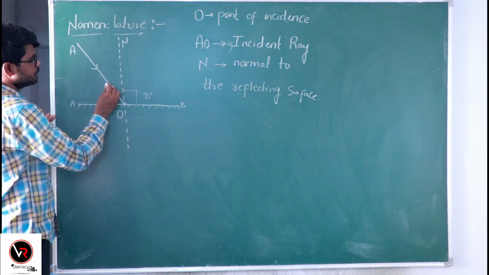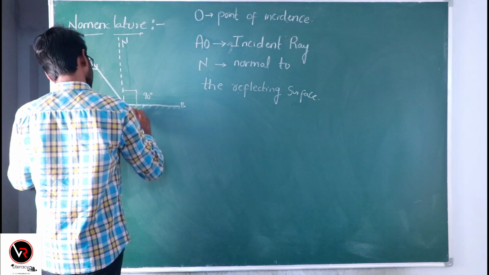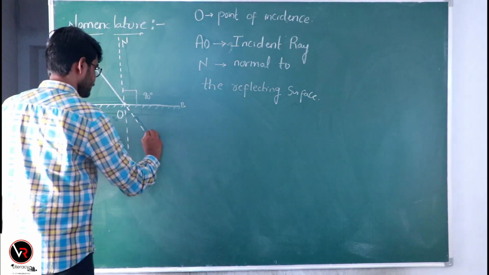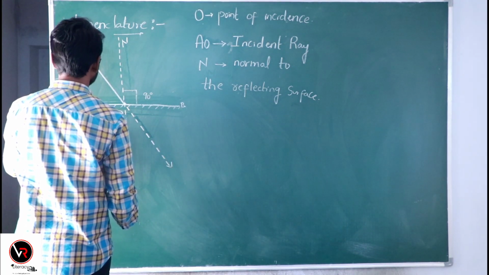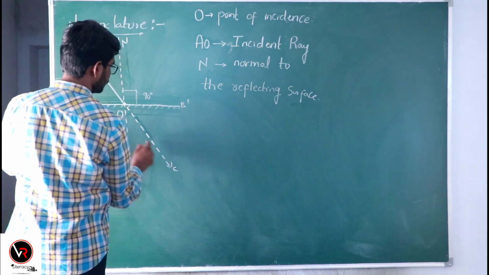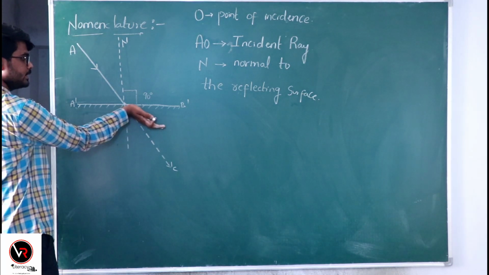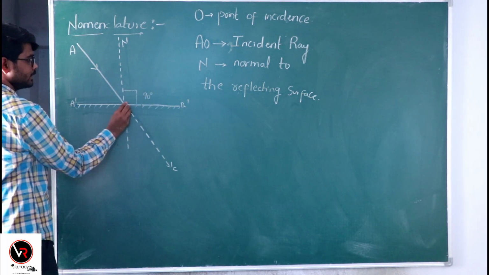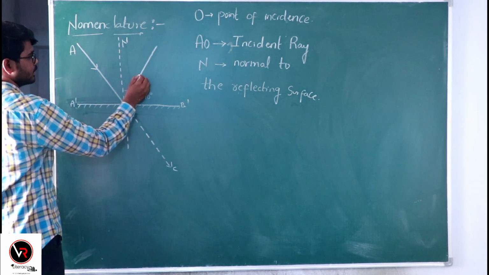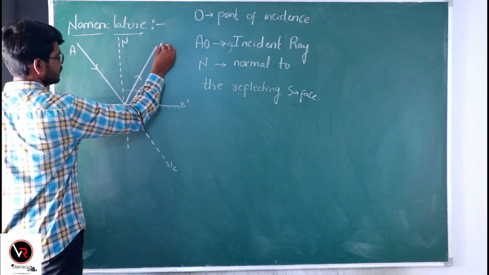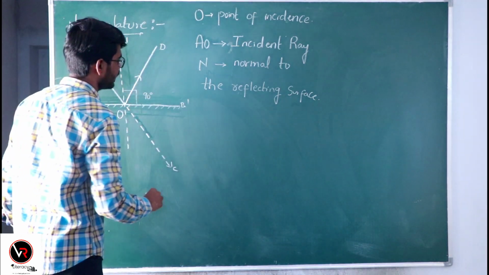So as you can see here, after the striking, it is clear that this incident ray will not travel in a straight line along the path OC. Instead, as we saw just now, it changes its direction in anti-clockwise sense and bounces back from this reflecting surface and travels along OD. And we call this OD the reflected ray.